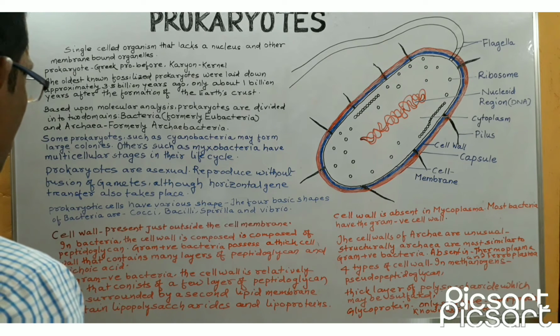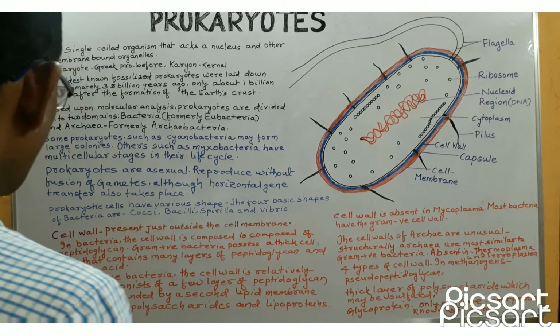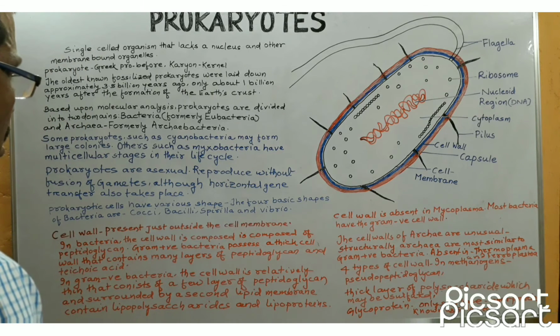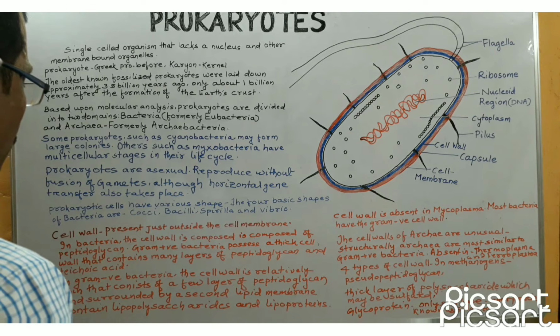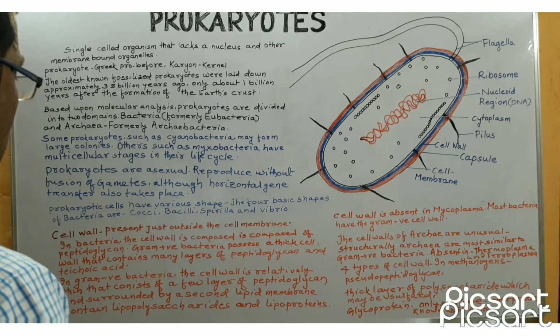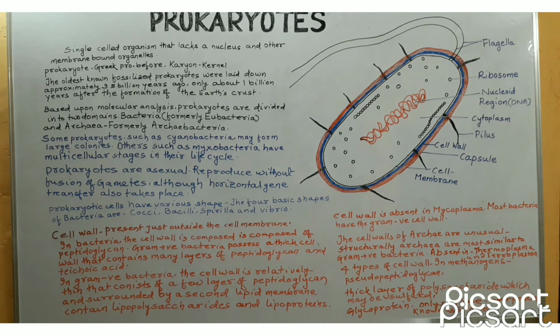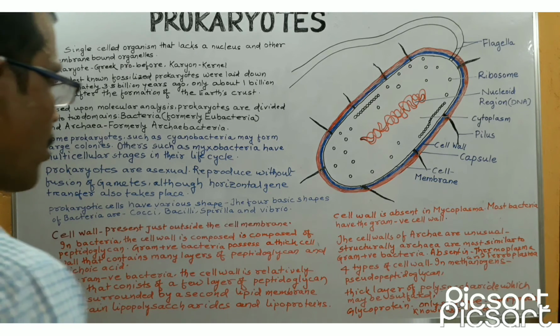In gram-negative bacteria, the cell wall is relatively thin that consists of a few layers of peptidoglycan and surrounded by an additional lipid membrane that is composed of lipopolysaccharide and lipoproteins.